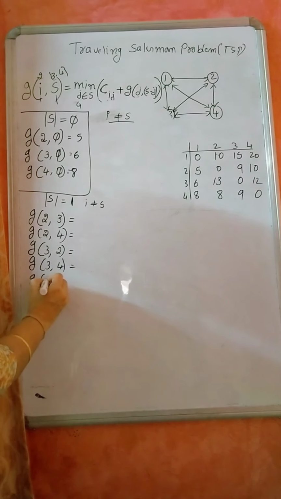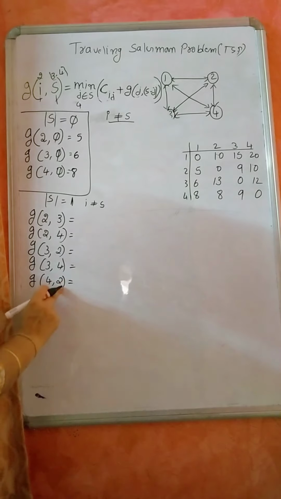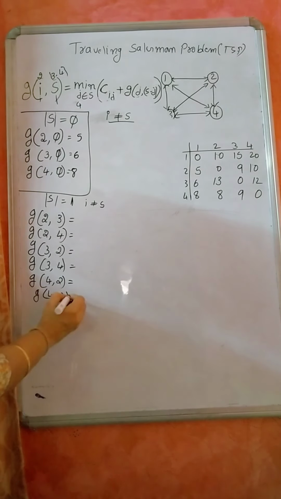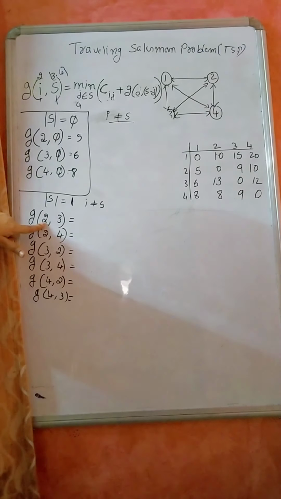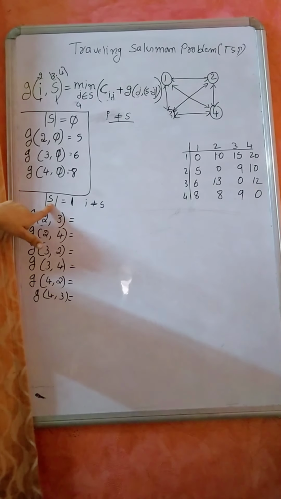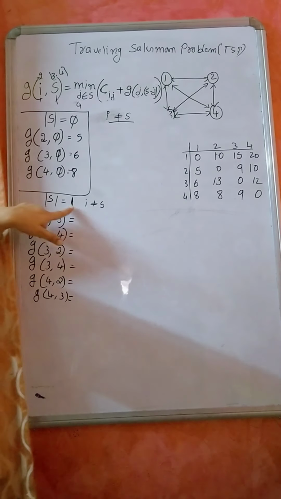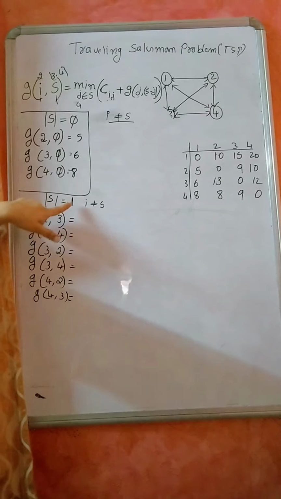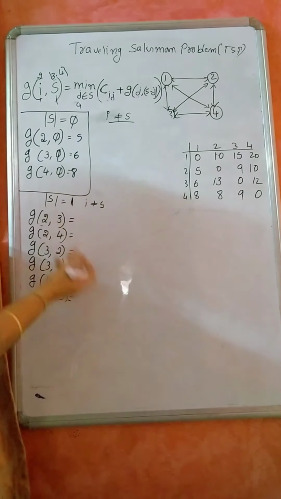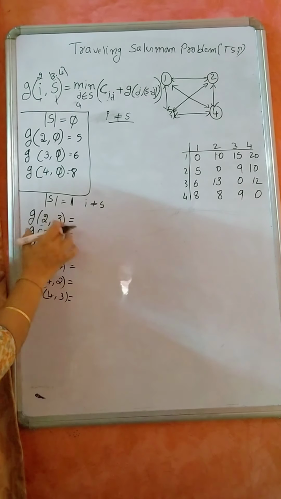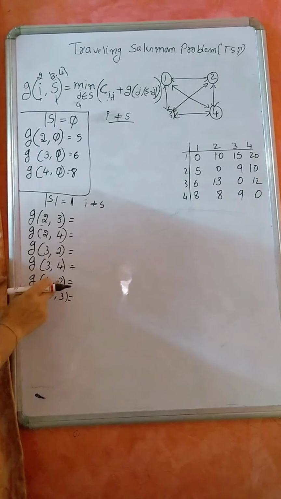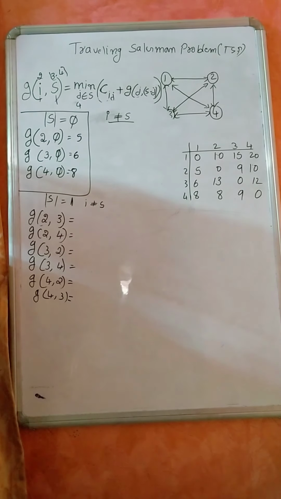Now if I am in 4, the remaining vertex to visit is either 2 or 3. So currently if I am in 2, the remaining vertex to be visited is either 3 or 4. Only one I have to consider. Why? The length of S is 1. So if this is the situation, now you write that formula. I am not doing anything else here. Just write the formula. Since you have only one vertex here, no need of writing the min. Directly you can write.